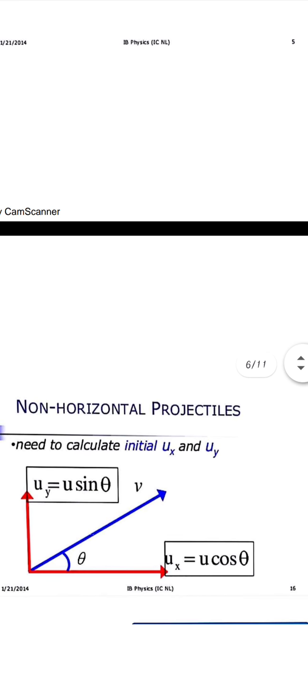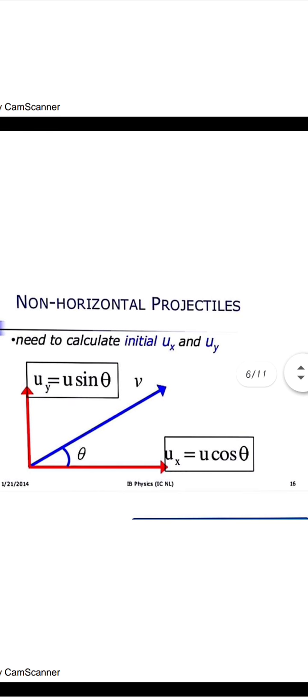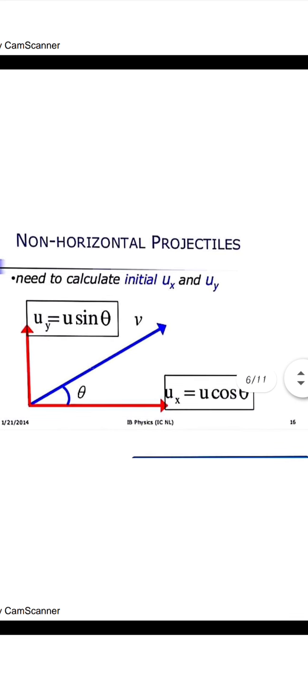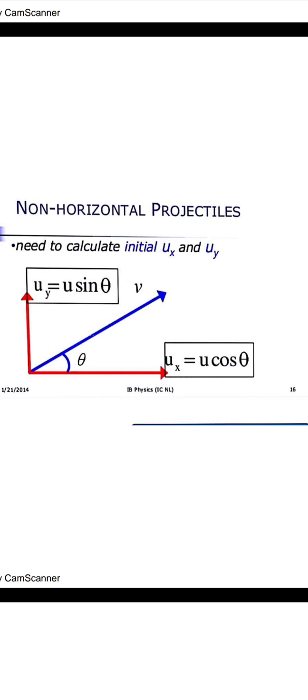This is a non-horizontal projection. When we talk about the horizontal projection, the only velocity is the horizontal velocity, so we do not have to resolve it into components. But when we talk about non-horizontal projectiles, we have to resolve it into components, and we know that this is a motion in a plane, so there will be two axes, that is the x and y, the xy plane you can say. So we have to resolve the velocity into two components, that is in the x direction as well as in the y direction.